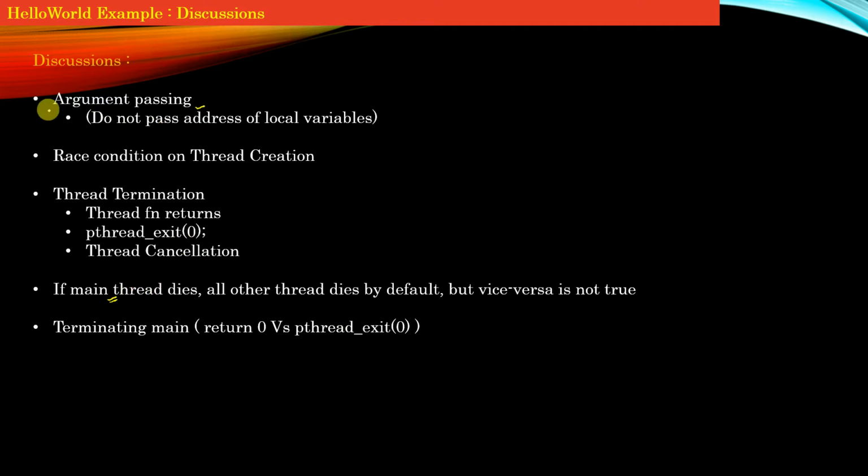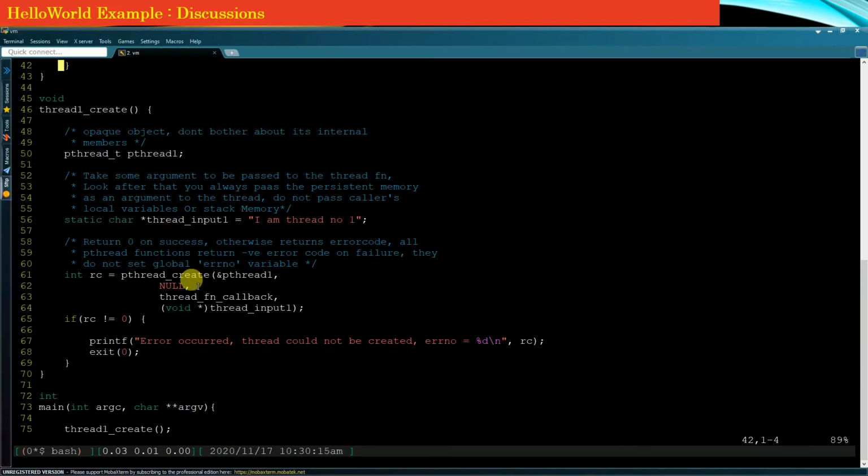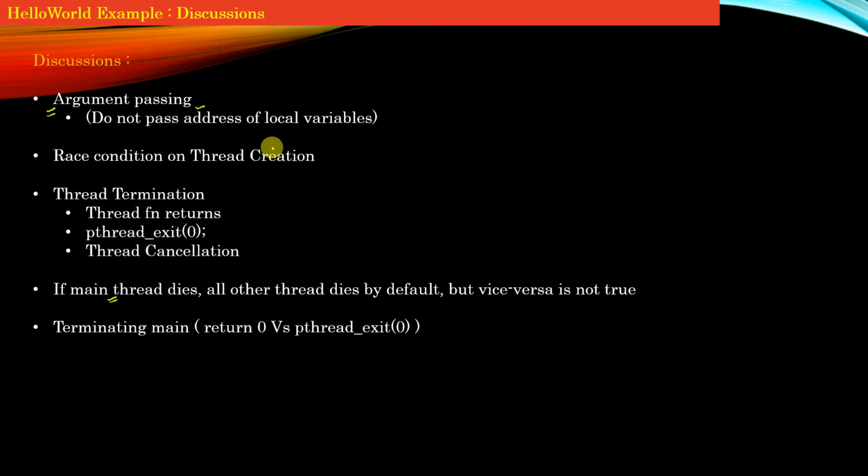So starting with point number 1, as I've already explained, whenever you pass an argument to the pthread_create API, that is the last argument of this pthread_create API, that memory should be static memory or a memory on the heap, right? It should never be a memory on the stack or a local variable. I have already discussed this point in pretty much detail when we were discussing the implementation of our hello world example.